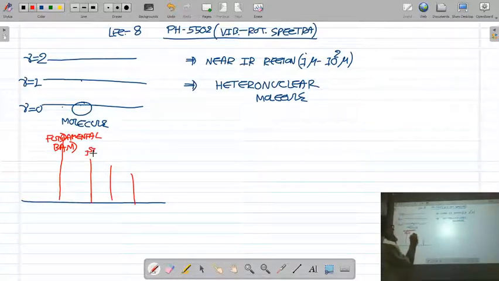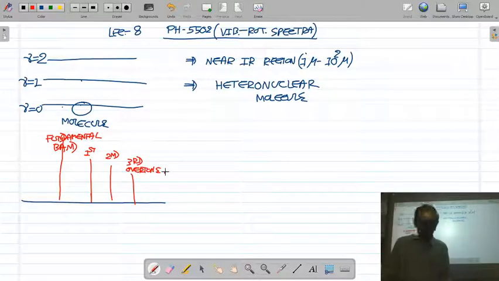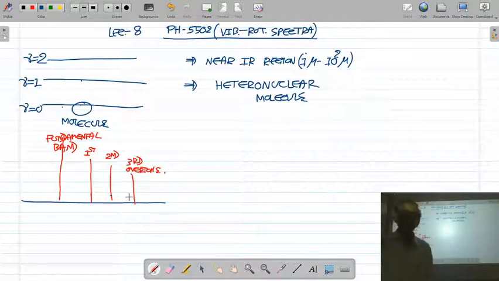This is the first overtone, second overtone, third overtone. Why we are getting the fundamental band and overtones, that we are going to discuss in this lecture.